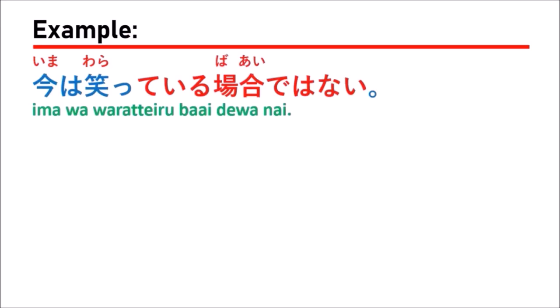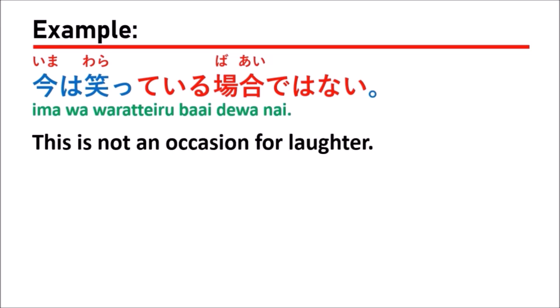The first example: 今は笑っている場合ではない, which means this is not an occasion for laughter.